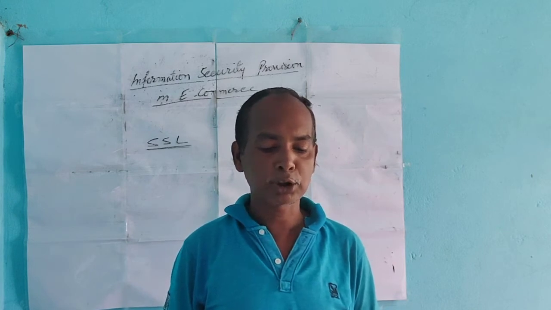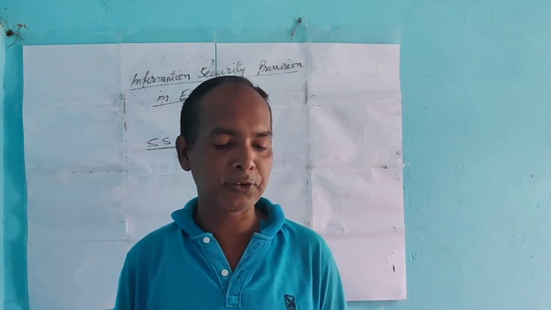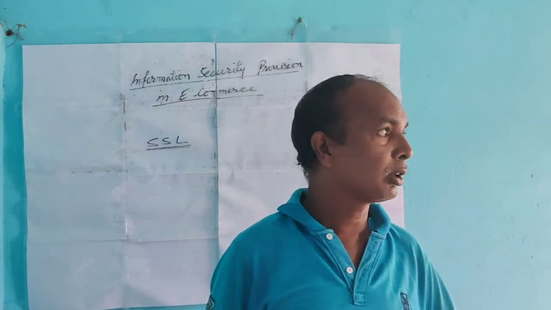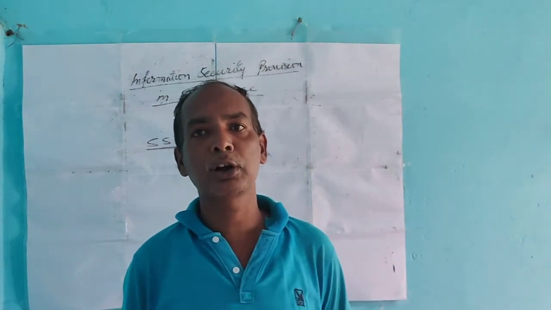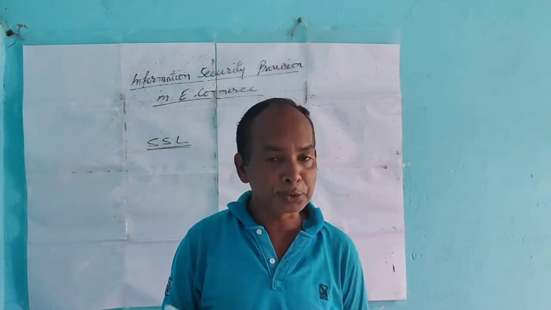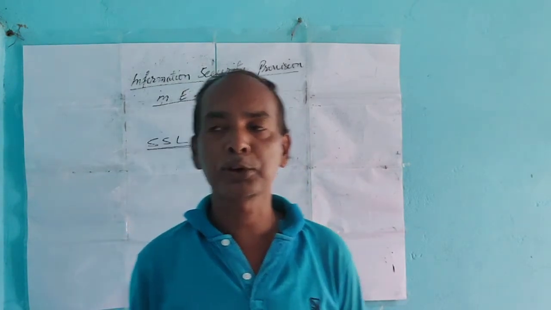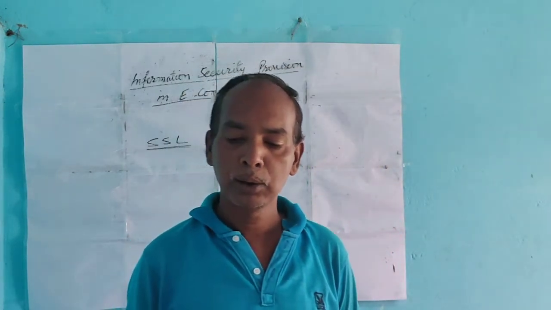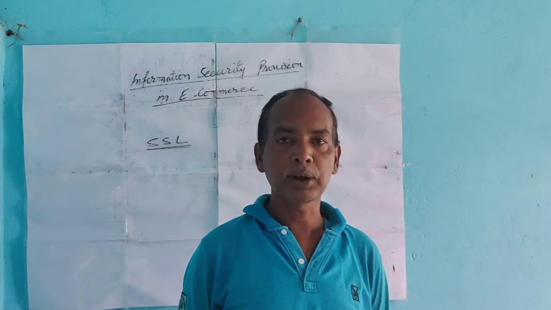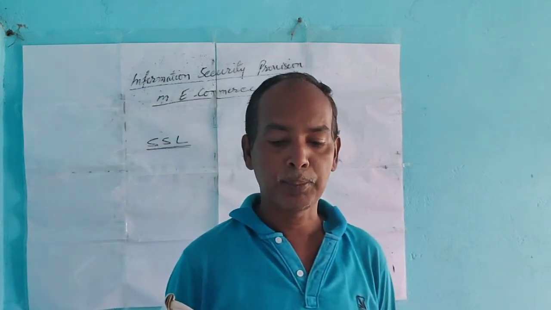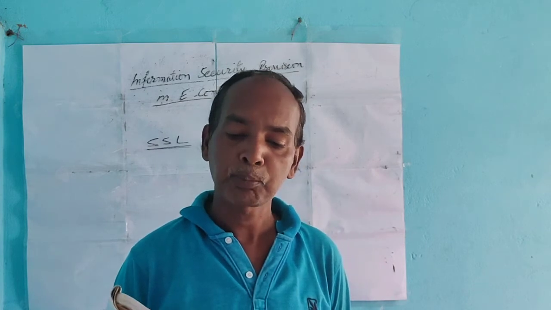This method works by creating a set of two different keys called a key pair. Here we get two words: one is called encryption, the other is called decryption. Encryption means to make information into code, and decryption means to break the code and convert it into human readable form. Both encryption and decryption use two types of key: one is called the private key, the other is called the public key.